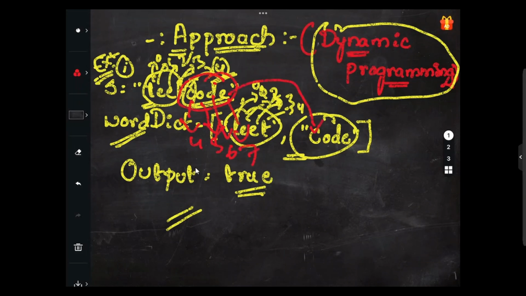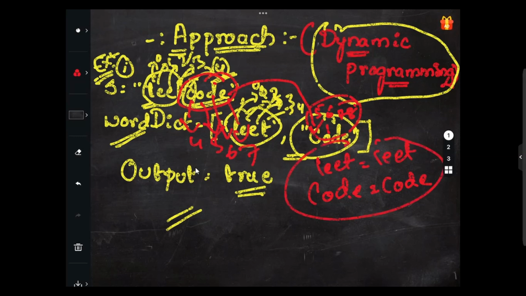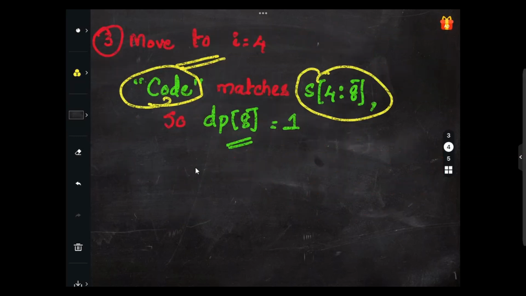Same thing, right? 5 6 7 and 8. So this one matches this one. Code equals code and leet equals leet, so this will get matched correctly, right? This has matched correctly in this case. So dp of 8 will be 1 as well, which means true as well, right?